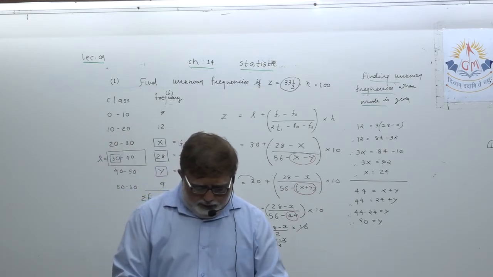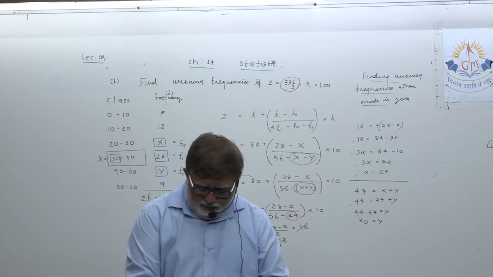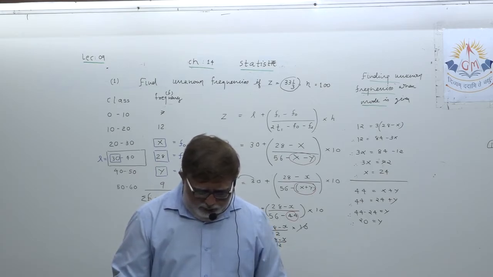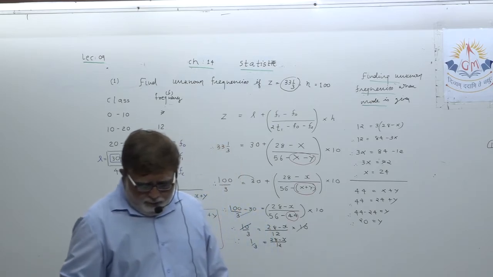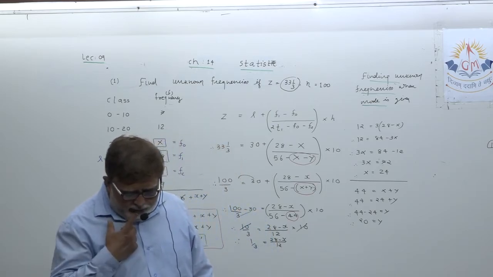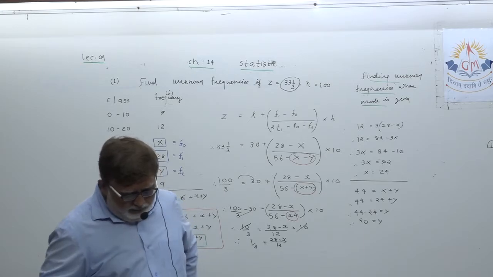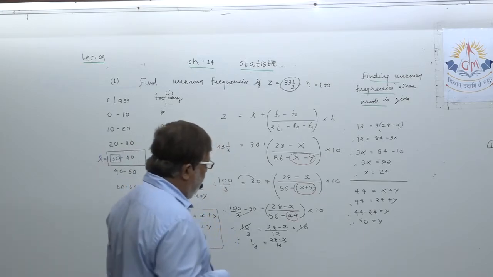We would also like to solve one more example where the value of mode will be given and we are looking for two unknown frequencies. Dear student, first make this clear in your mind.